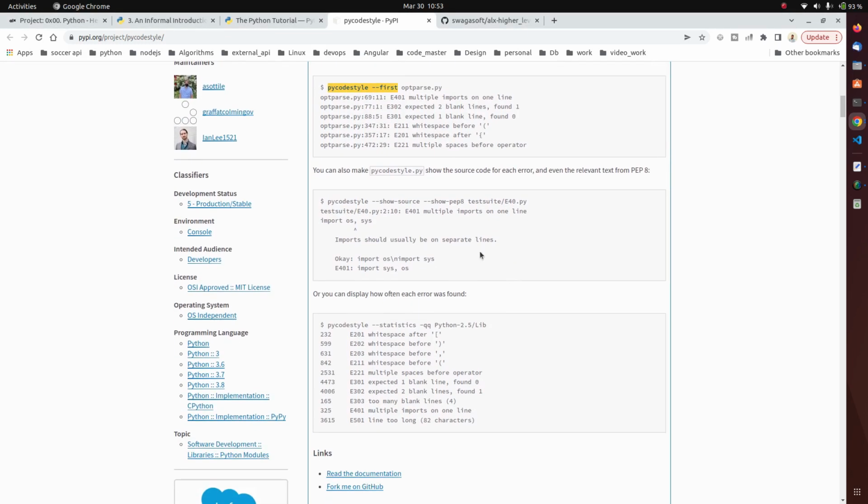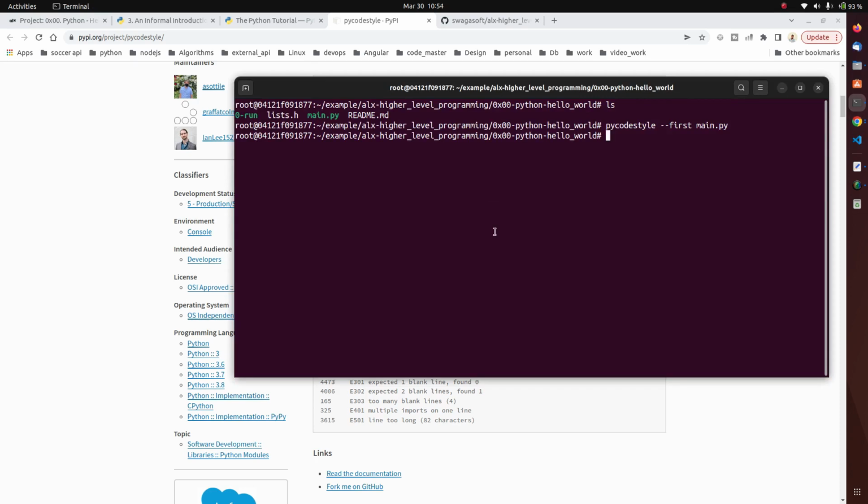You can also do a lot with this Python code style. It shows the source code for each error and even irrelevant text import. We're using this command here to test a particular file. Let me do an example of that again. main.py, enter. This is how you test your file.